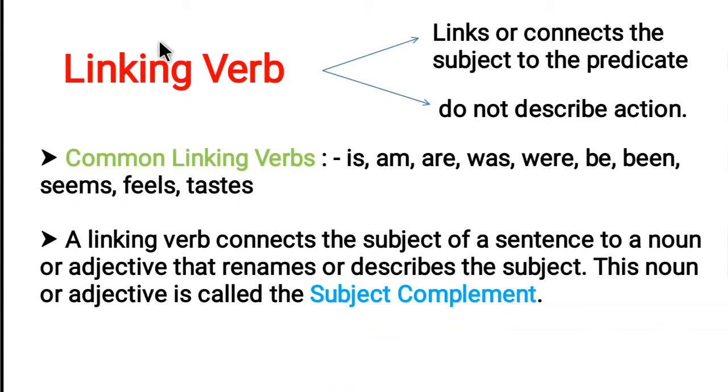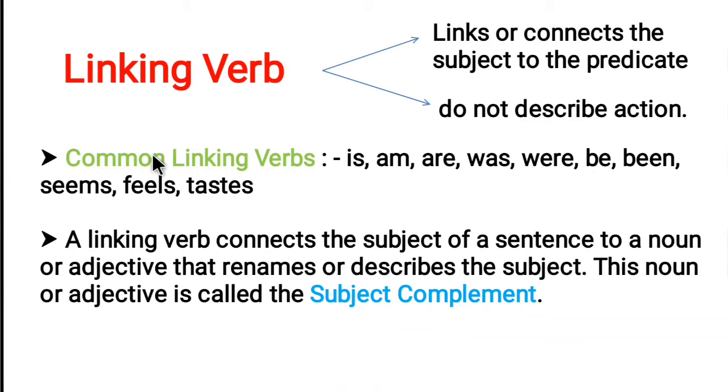Next is the linking verb. A linking verb links or connects the subject to the predicate. Okay, there is a subject and there is a predicate. A linking verb will connect the subject to the predicate. Linking verbs do not describe any action, okay? It will not show any action done by the subject. It will simply connect the subject to the predicate.